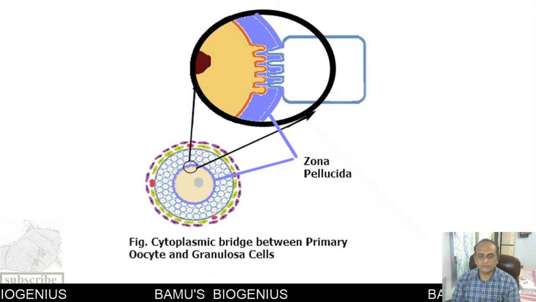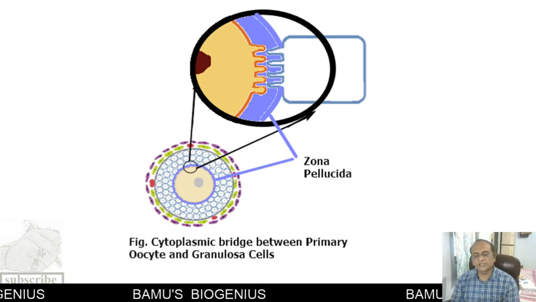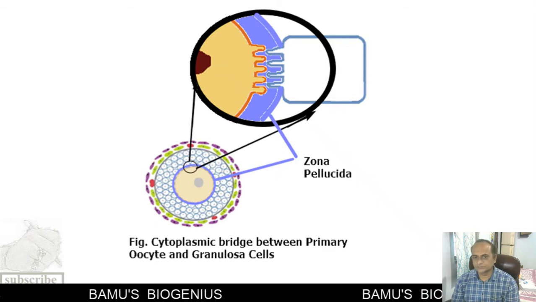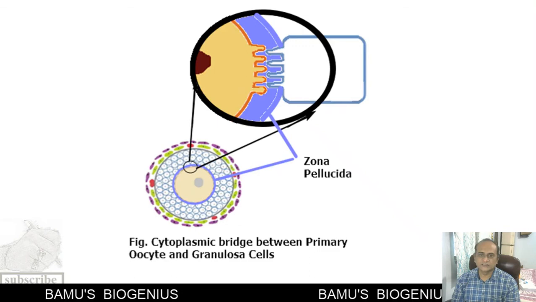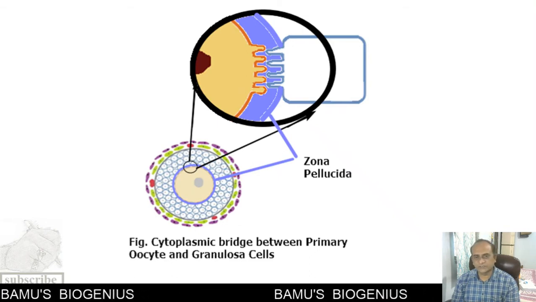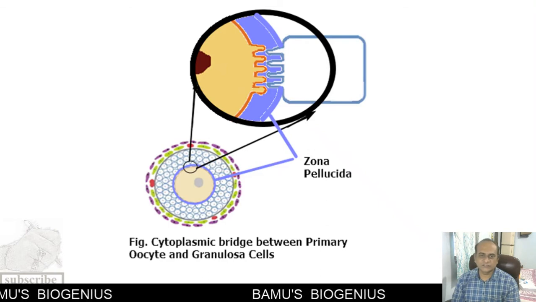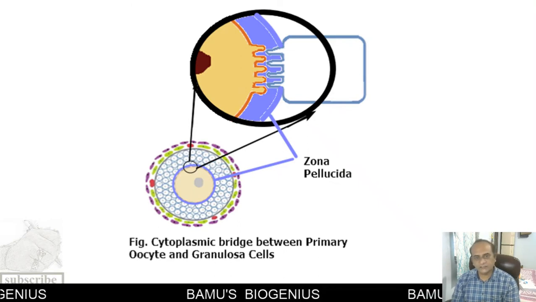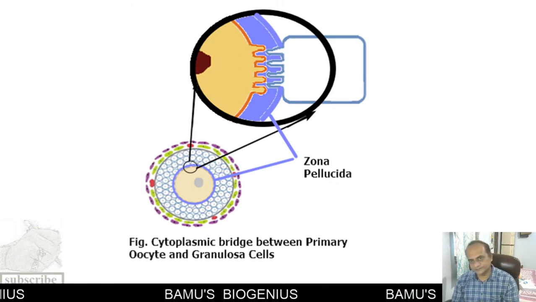Even though this zona pellucida is developed in between the primary oocyte and the granulosa cells, these cells can still communicate with each other with the help of a cytoplasmic bridge, and this cytoplasmic bridge is helpful in the exchange of material between the granulosa cells and the primary oocyte.